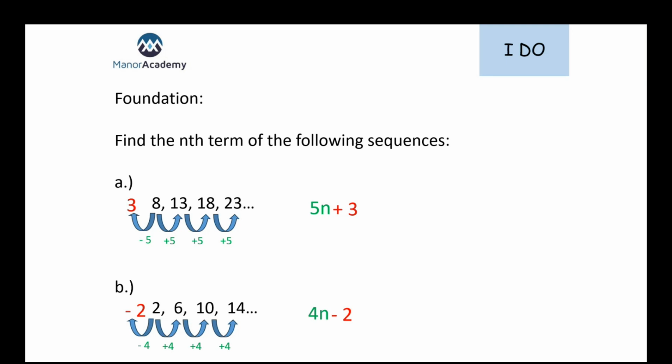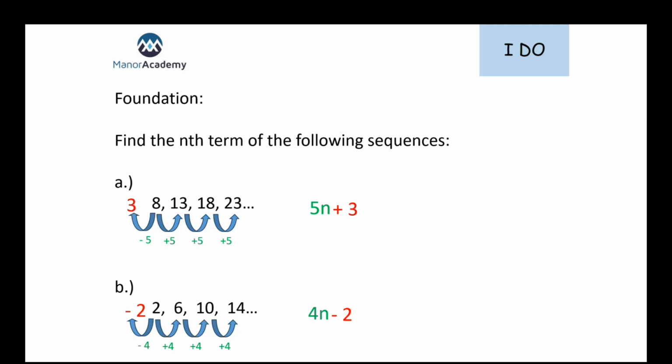So what we've got here, foundation, we might be asked to find the nth term of these sequences. Our first sequence says 8, 13, 18, 23. Now, every time we look at a sequence, naturally our human instinct is to look for that pattern. Sequences are a very well answered topic within maths, mainly because it's human nature to try and spot patterns in things. So the very first thing we're going to do is look for a pattern in that sequence. It doesn't really matter what the question's asking you for, you've still got to spot that pattern.